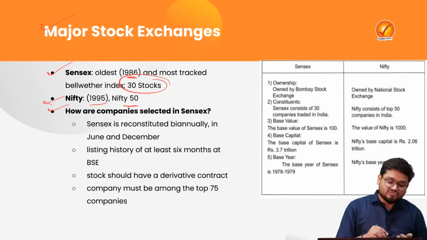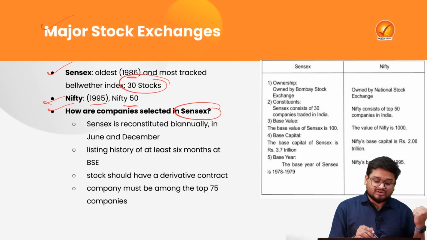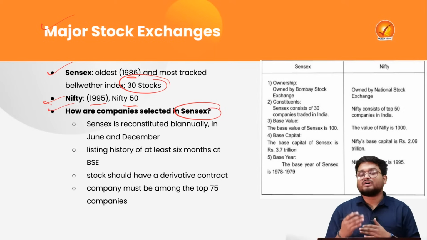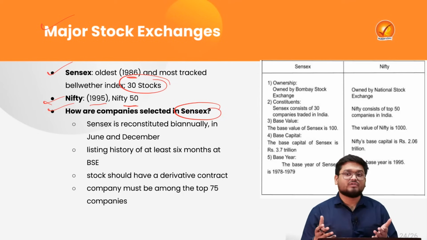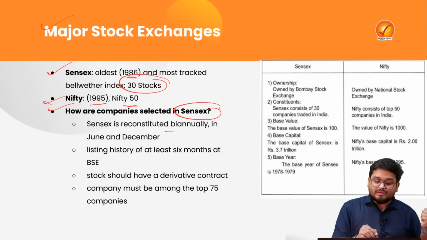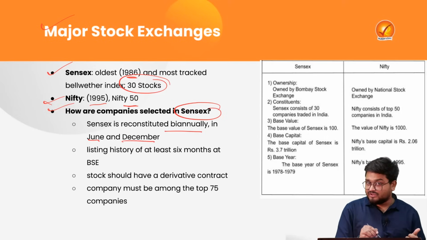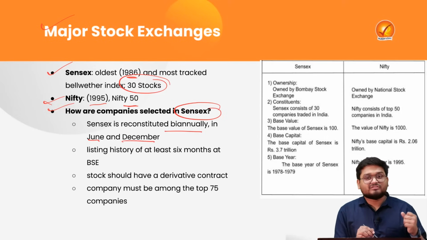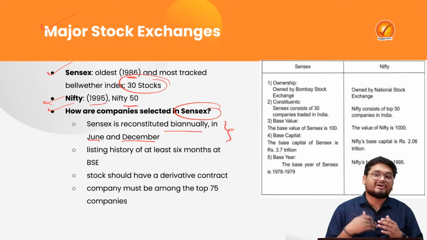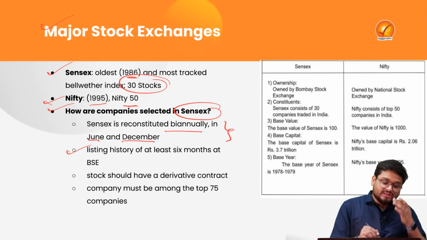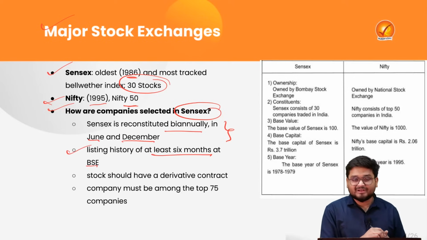Which companies are selected in Sensex? It looks at the various companies trying to list, or become a part of the stock exchange. Biannually, in June and December, Sensex is reconstituted, and in this time period some companies can file their listing. The listing history of these companies must be a minimum of 6 months at BSE, right?